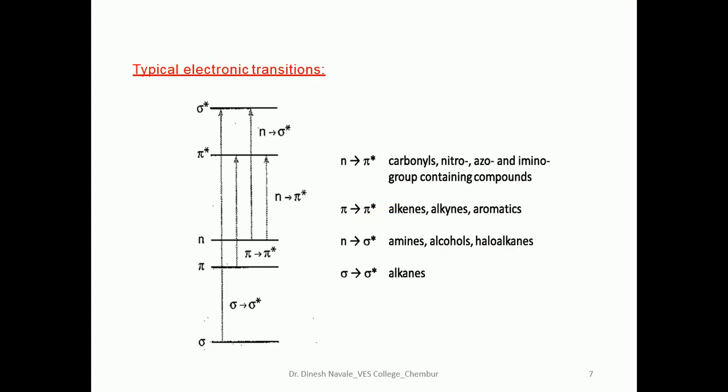Pi to pi star transitions are exhibited by molecules like alkenes, alkynes or aromatics. That means those molecules which contain an alkene system, a double bond or a triple bond, can show the pi to pi star transition. N to sigma star transitions are exhibited by compounds which contain a lone pair of electrons, like amines, alcohols and haloalkanes. And normal alkanes, which do not have any pi electrons or non-bonded electrons, exhibit the sigma to sigma star transitions.